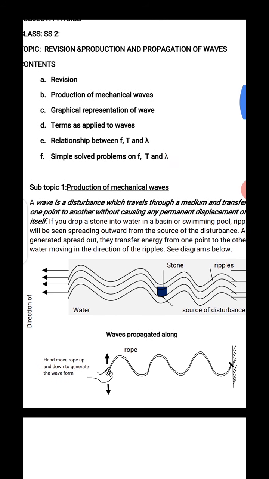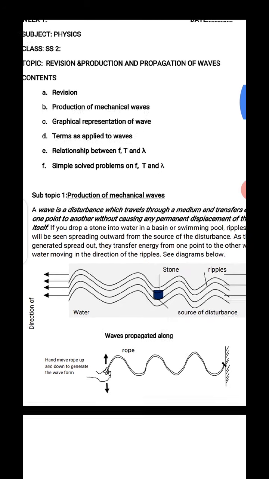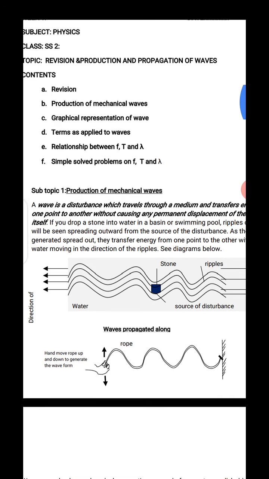And so under this, we talk about mechanical waves. What are the graphical representations of waves? What are the terms that we use in waves? What is the relationship between the frequency, time, and the wavelength? And we are going to solve little problems on this. So the topic is waves today. And the first thing is production of mechanical waves.